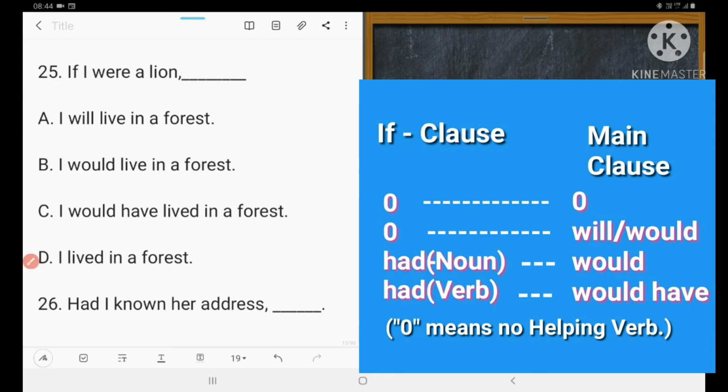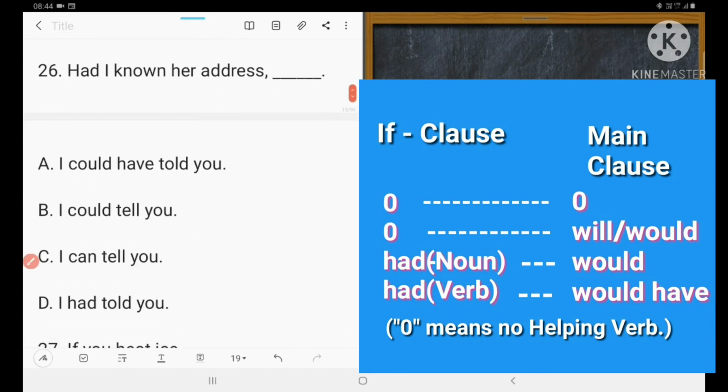Next. Had I known her address. Had I known means if I had known her address. Had plus a verb: its partner in the main clause is would have or could have. So here in A there is could have. In the other options there is no such pattern. So the right answer is A. 26, A. Correct answer is A.